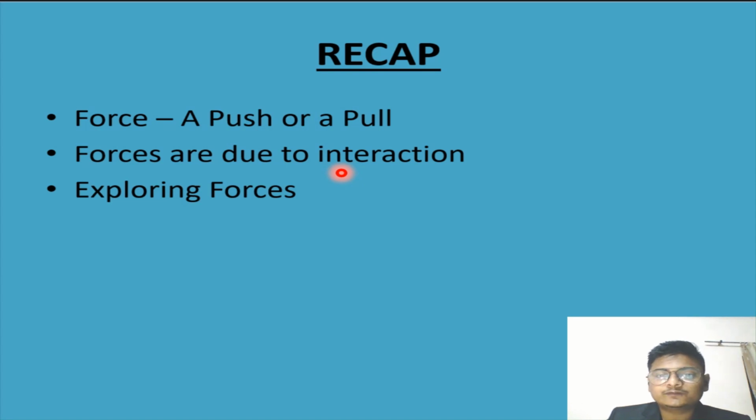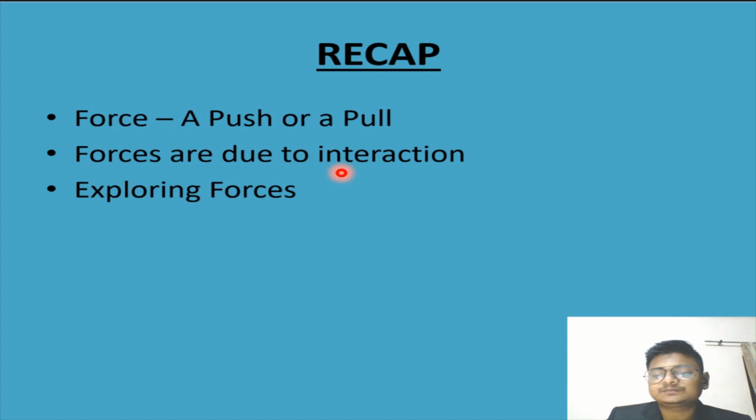And we explored forces with different activities, like one person, and two persons on both sides. We saw that if one is applying more force and one is applying less force, the object will move towards the one having more force.